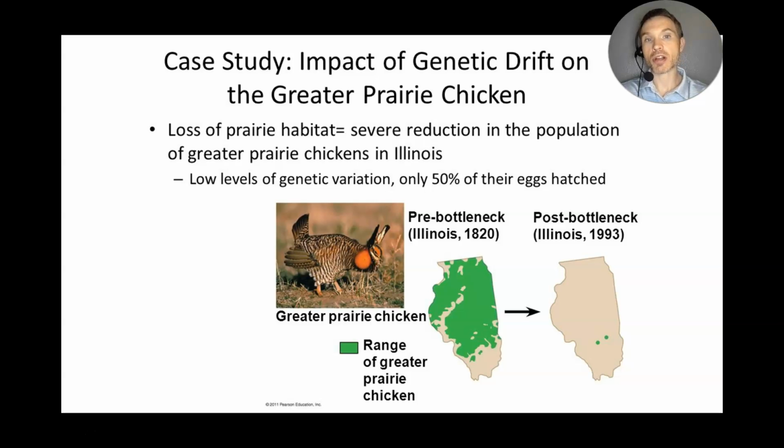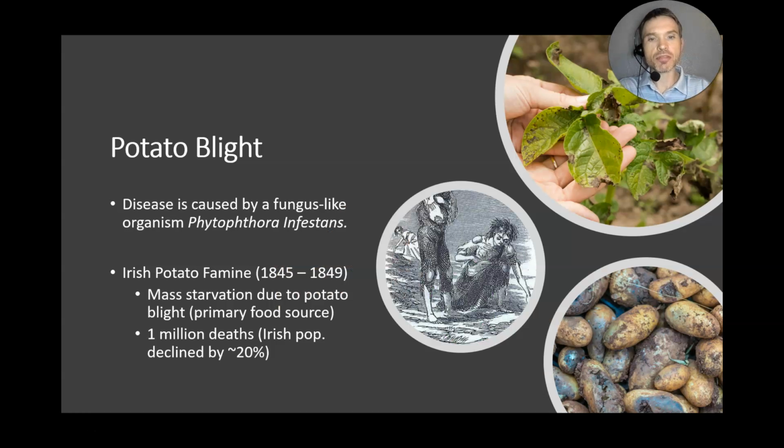Once again, another example. Here is the greater prairie chicken. You can see that pre-bottleneck, in 1820 Illinois, these prairie chickens had a very wide range. They basically covered the entire state of Illinois. However, due to habitat loss, the genetic variation drastically decreased, and scientists identified that only about 50% of their eggs hatched due to a loss in genetic diversity. Now, if we look at 1820 versus 1993, the range of the prairie chicken has drastically decreased in this area.